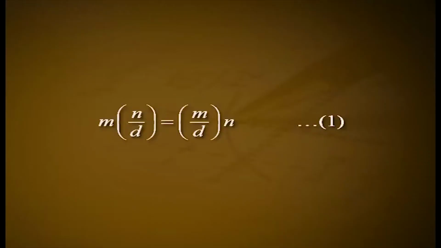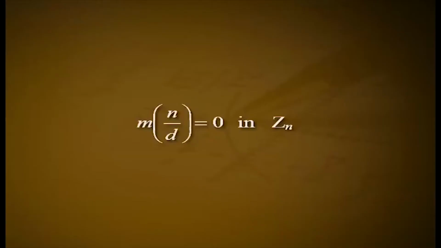Proof. Recall that Zn equal to the set of 0, 1, etc., n minus 1 is a ring under addition modulo n and multiplication modulo n. Let m belong to Zn where m not equal to 0 and m is not relatively prime to n. So, let GCD of m and n be d not equal to 1, then m into n by d equal to m by d into n, equation number 1. Now, d is a divisor of m implies m by d is an integer and hence m by d into n is a multiple of n and hence in Zn, m by d into n equal to 0. Thus, from equation 1, m into n by d equal to 0 in Zn, while neither m nor n by d is 0. So, m is a divisor of 0.